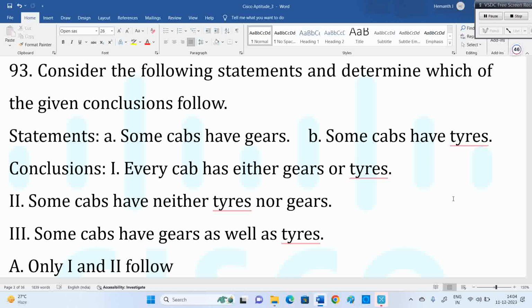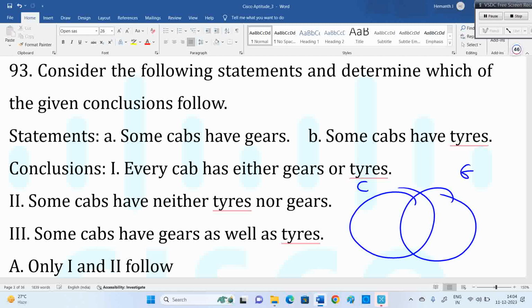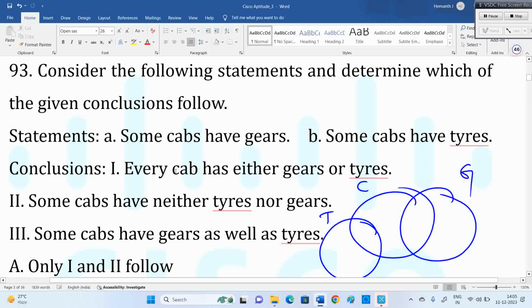Maybe last class we discussed one question, all boys are cats, all boys are snakes, something like that. Whatever they give in the statement, even if it is not the fact, we should consider it true for that question. Sir, I know cabs have gates, cabs have tires. Okay, but in this question, go according to what they have given only. Don't put common facts there. What they have given in the question, that only you need to consider true. So some cabs have gates, some cabs have tires.